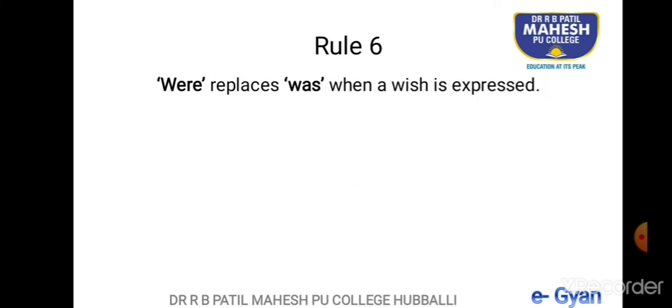Rule number 6. Simple rule. Were replaces was when a wish is expressed. Whenever we desire something, I wish I dash, I wish I dash. When we desire like this, when we wish for something, it is not "I wish I was." It is always "I wish I were." Example, I wish I were a pilot, not I wish I was a pilot. I hope you understood this.